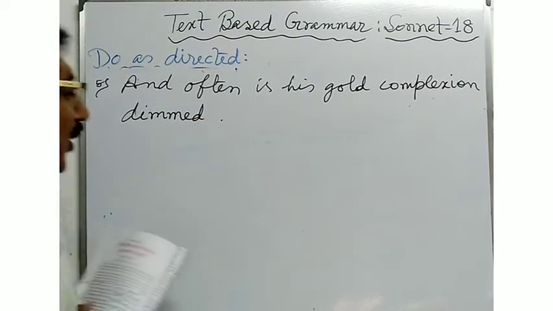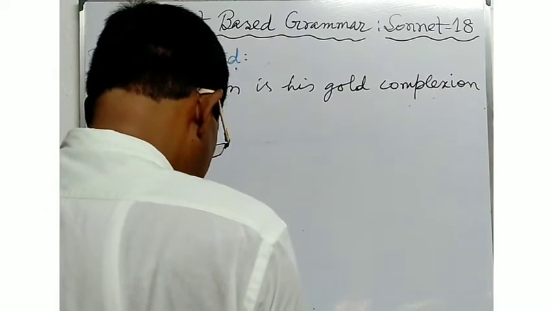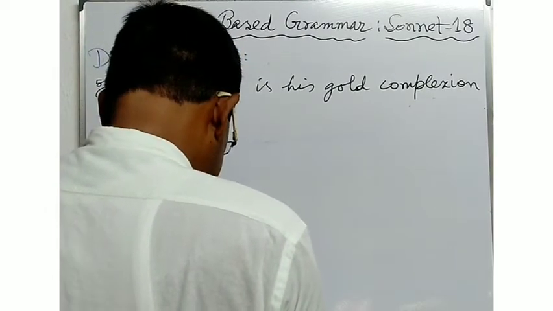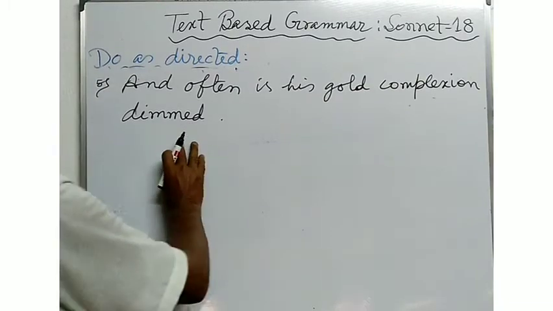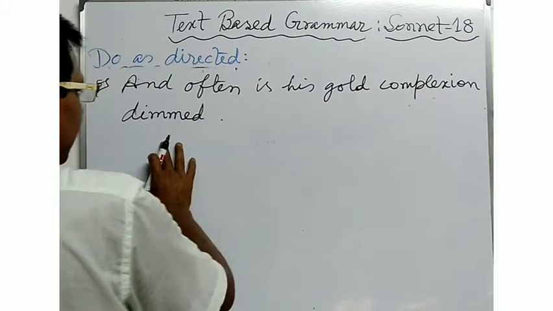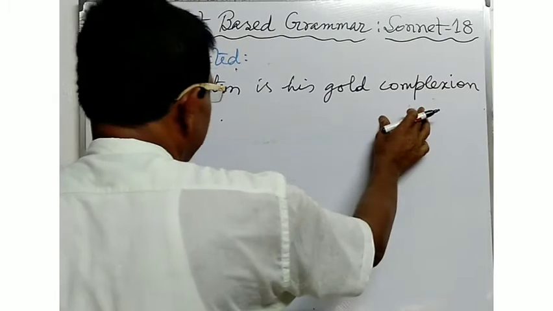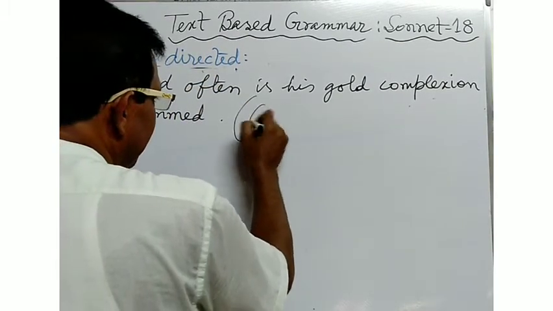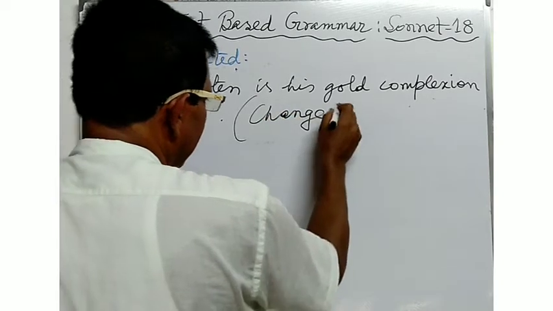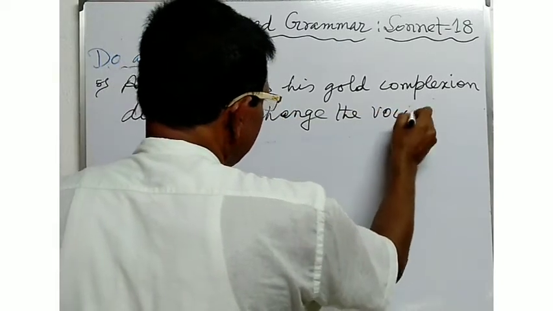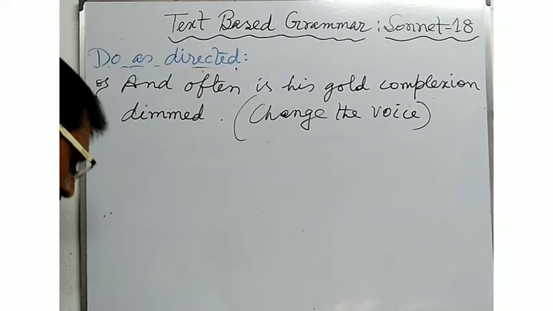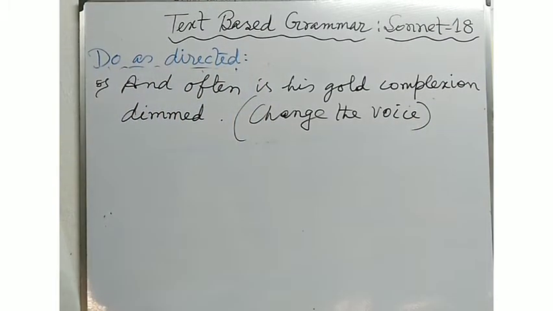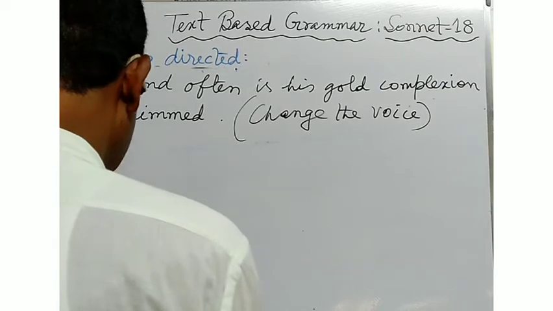And often is his gold complexion dimmed. Here, this line has been taken from Sonnet number 18. And often is his gold complexion dimmed. Here, this is the sentence. And now, if the instruction is given in this way, change the voice, what type of answer will you write? You will have to write down the answer.